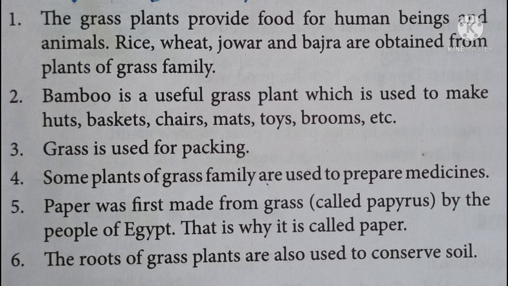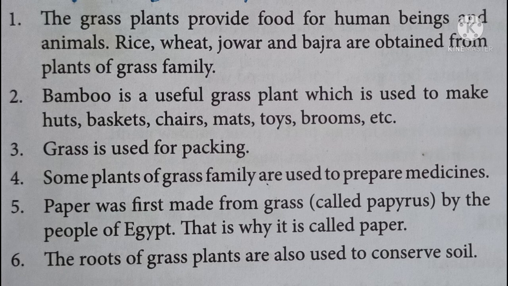Next, some plants of grass family are used to prepare medicines, like the mint, turmeric, aloe vera. These are used to make the medicines. Now the paper was first made from grass, called papyrus.